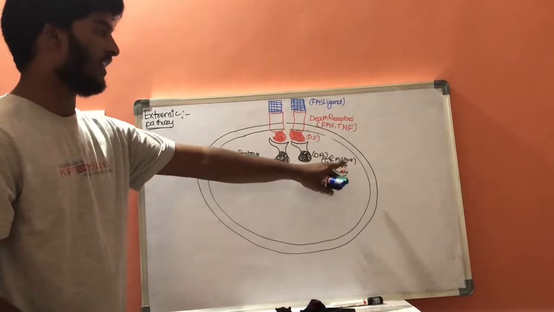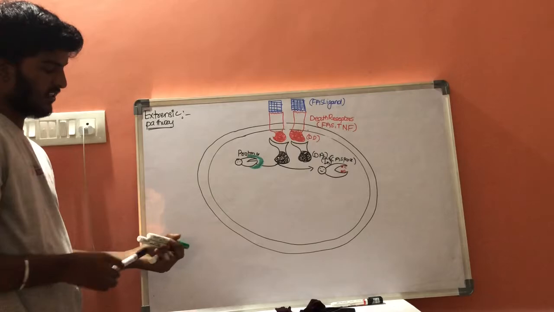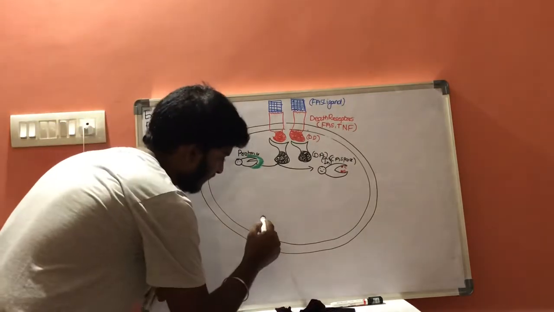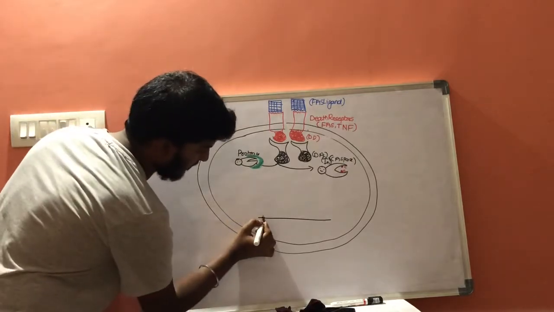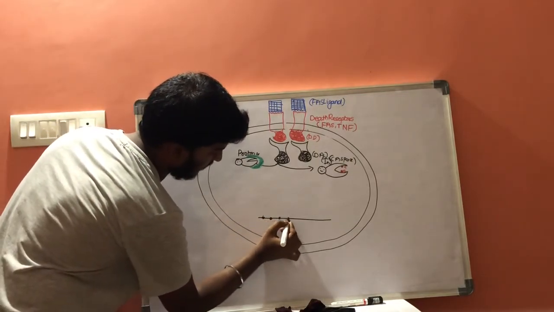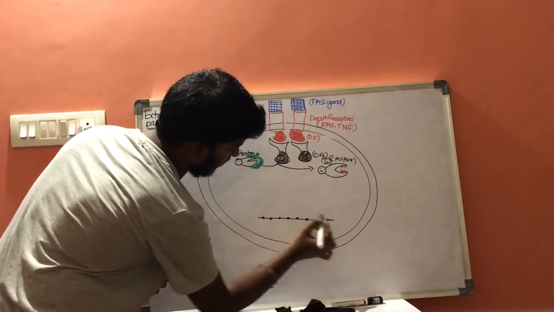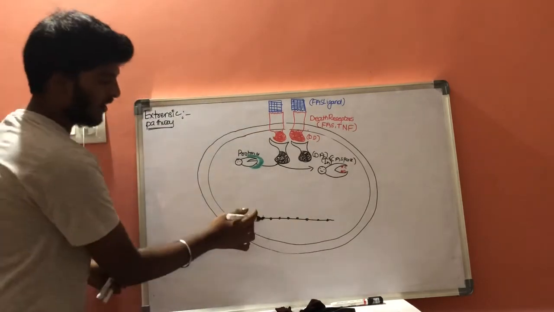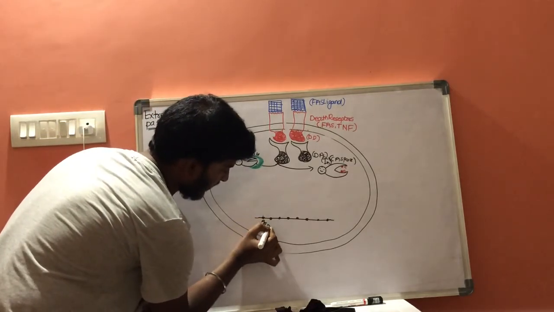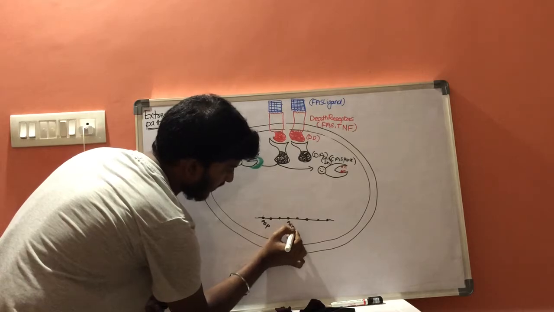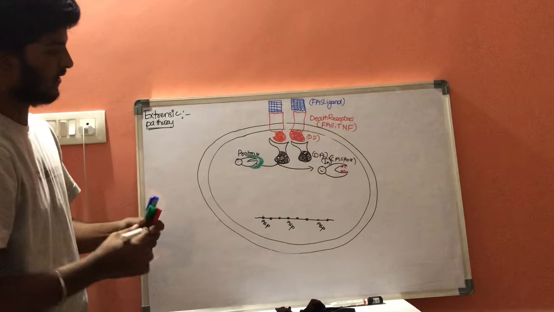Whenever this caspase is activated, there is a protein which consists of different types of amino acids. It is one amino acid, and this amino acid is aspartate, and this is aspartate, and here this is aspartate.